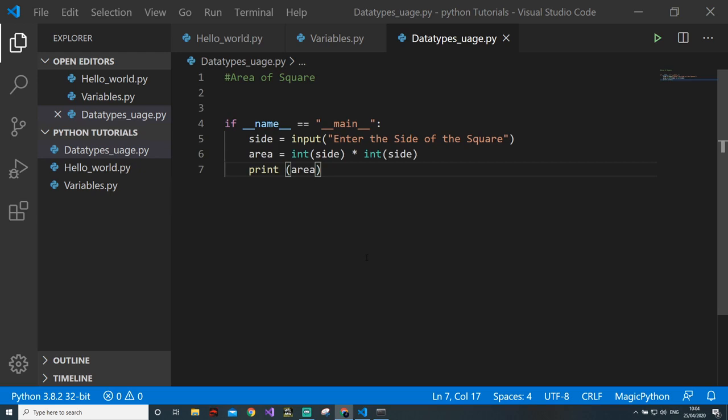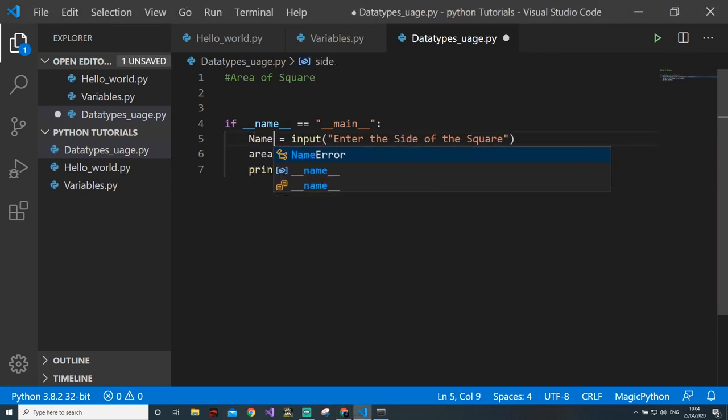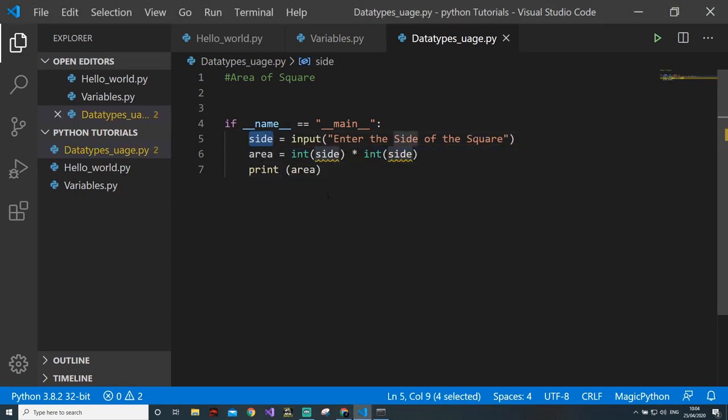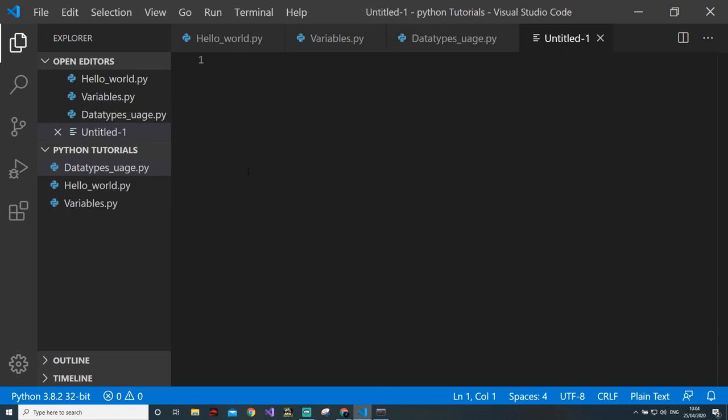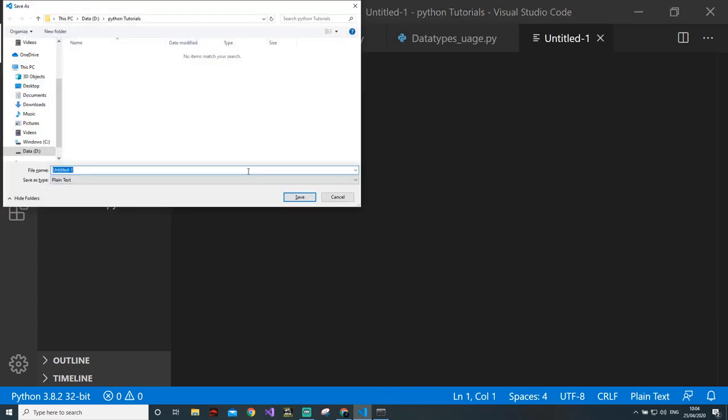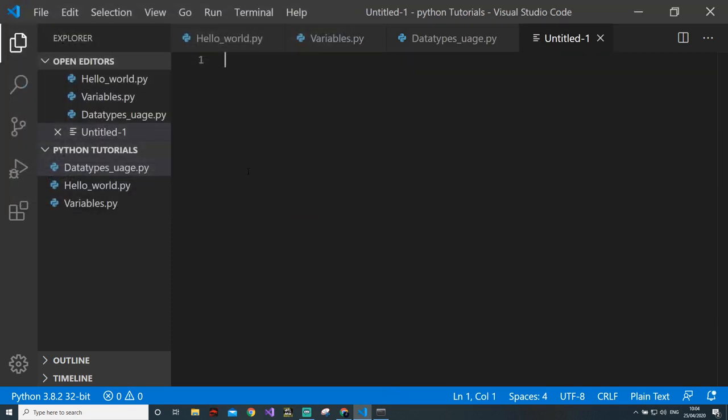Now, if you know about indexing, let me create a new program. You have seen a train, right? A train starts from an engine and goes all the way back.